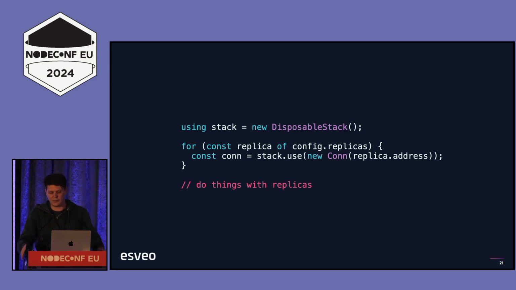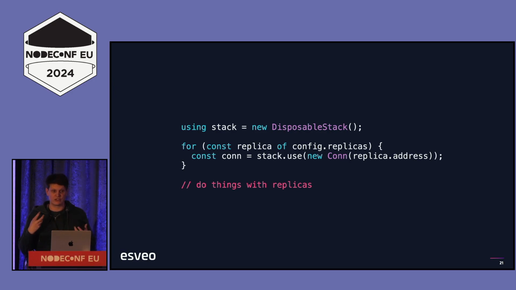This would be completely useless, and we don't want this. So instead, we can add things to this disposable stack. We use the disposable stack as a whole thing, and then at the end of it, we can do whatever we want with our replicas or other connections that we have created. So it allows that sense of dynamism. Dynamism? That doesn't feel like a real word. But yeah, it allows that dynamic capability.